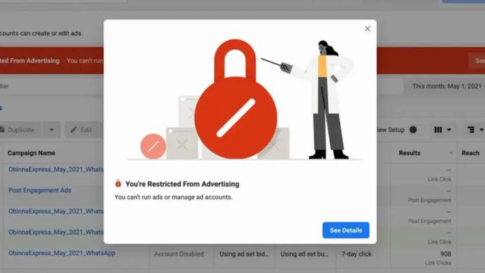That is why most ad accounts are being disabled. Now we are going to move to the other ad policy that affects Facebook.